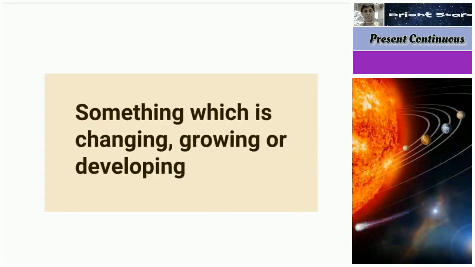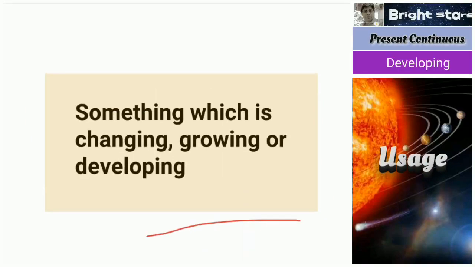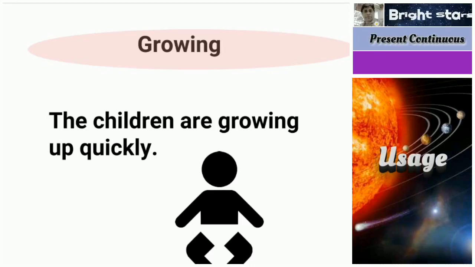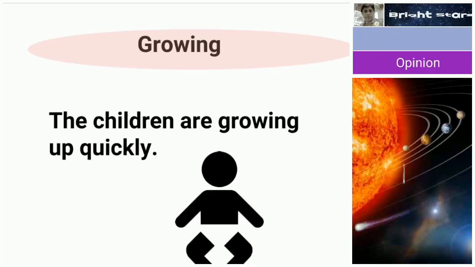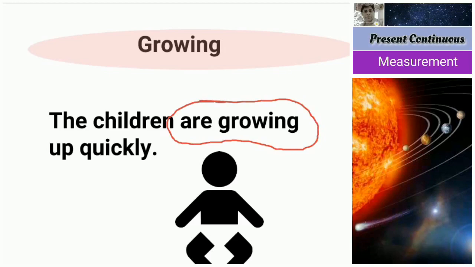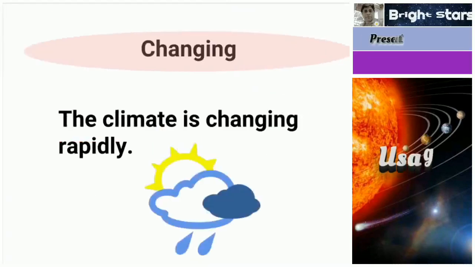So next one, something which is changing, growing, or developing. We see the examples. The children are growing up quickly. Growing up in front of our eyes. They are not growing up like a cartoon. They are growing up, though it is not visible. It is a continuous process. For this we use are growing up quickly. In this sense, we use it for developing.